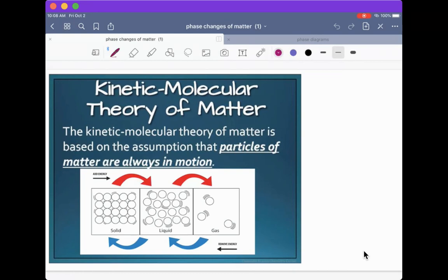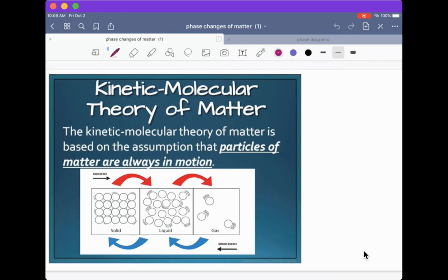So think of a really hyper kid stuck in a chair and he's just kind of rocking back and forth. He's still in a fixed position, but he is moving. So that's how we're going to think of our solid particles. They are in a fixed position, but they are vibrating back and forth. You add a little bit more kinetic energy, we're going to start overcoming those attractive forces that make them in a stuck position, and they're going to start sliding back and forth.